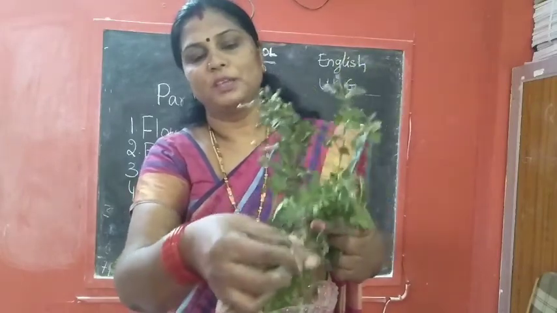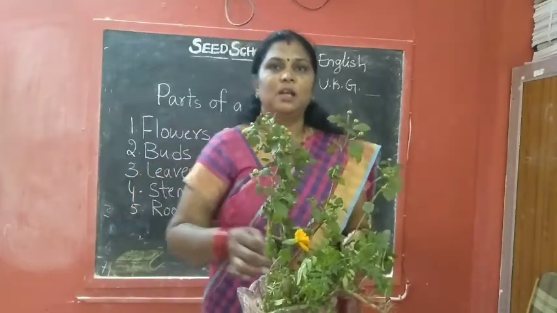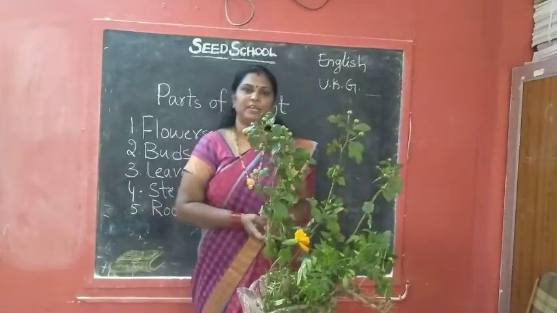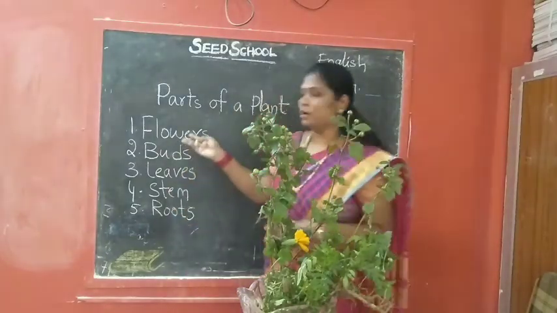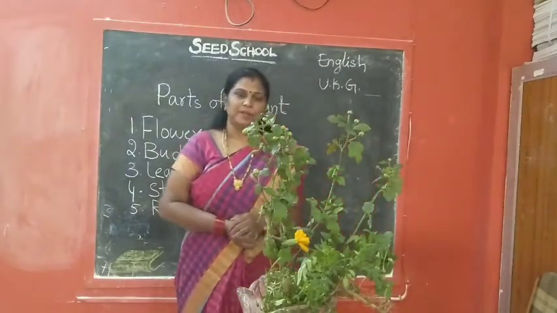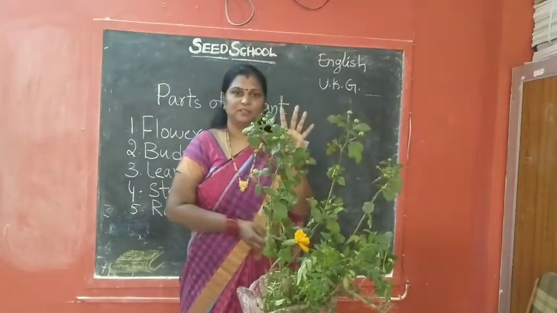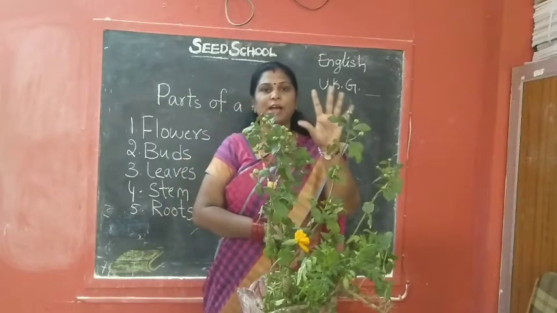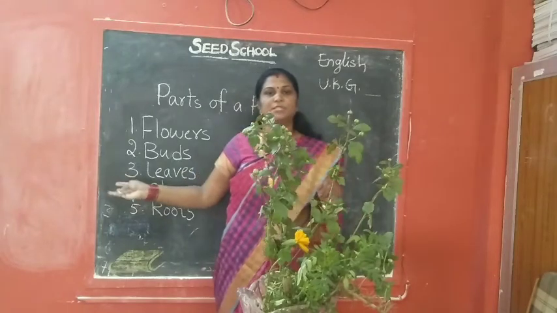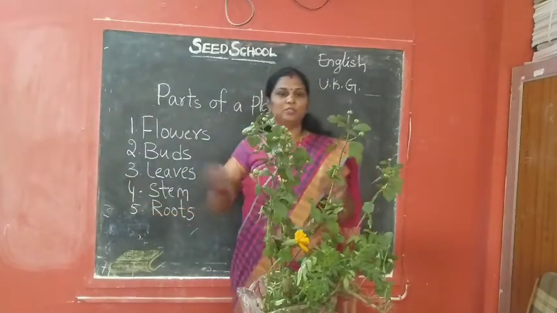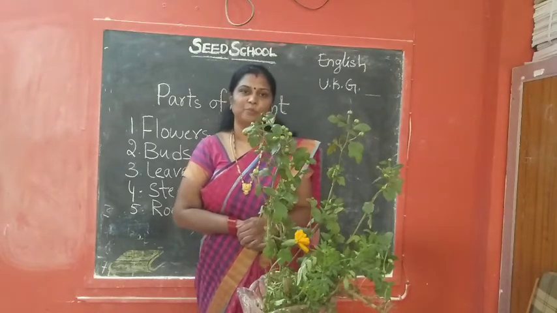Roots. R-O-O-T-S, roots. Okay children, these are the parts of a plant. Okay, there are many parts, but today we will learn only 5 parts. Okay, we have learned 5 parts, that is flowers, buds, leaves, stem and roots. Okay children, so you have to learn the spellings also.